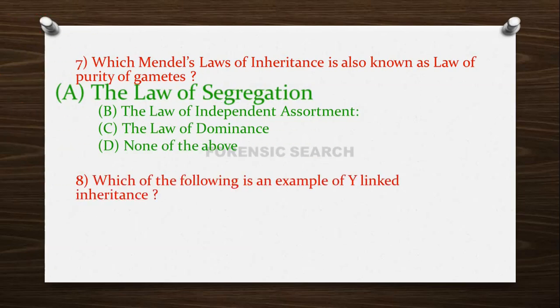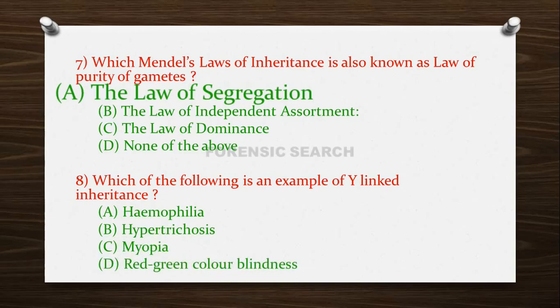Then the next question is: which of the following is an example of Y-linked inheritance? Option A, hemophilia. Option B, hypertrichosis. Option C, myopia. And option D, red-green color blindness. So the correct answer of this question is option B, that is hypertrichosis.